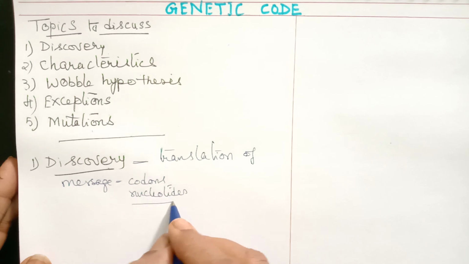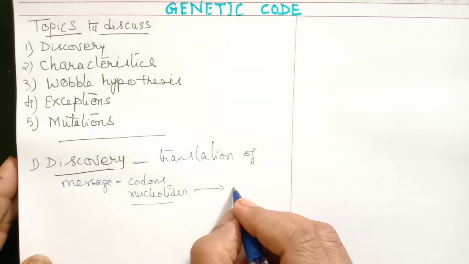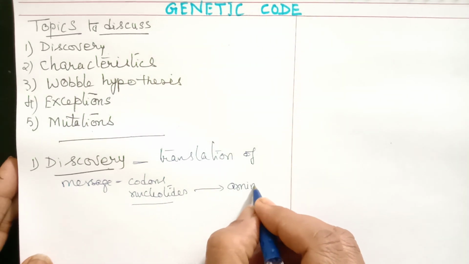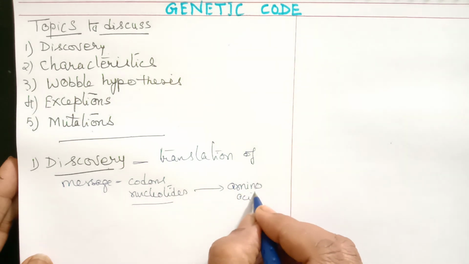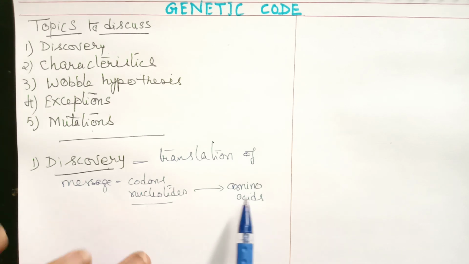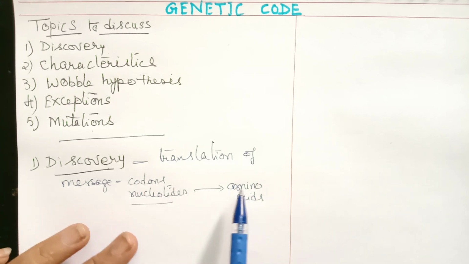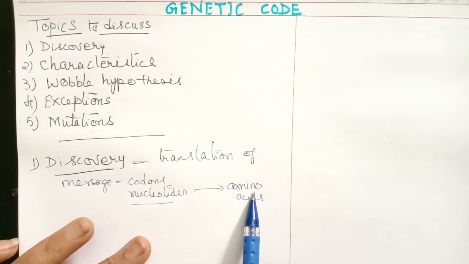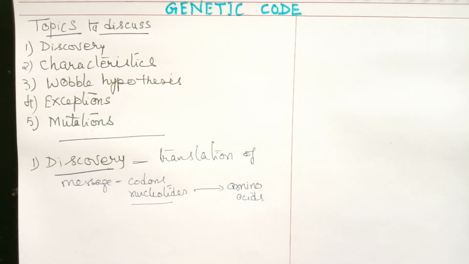And this message of nucleotides should be converted into a message of amino acids. That is what takes place during translation. But there is no complementary nature existing between nucleotides and amino acids. Then how are amino acids or proteins synthesized?